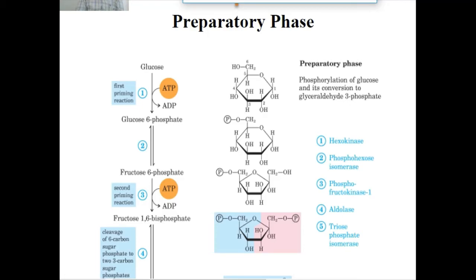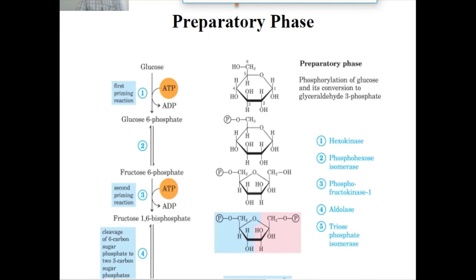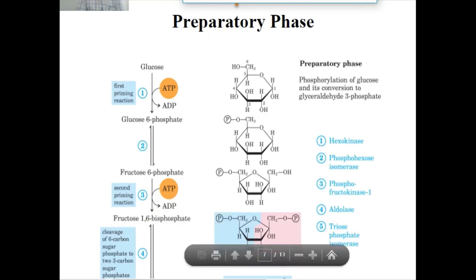The third reaction or the third step is conversion of fructose 6 phosphate into fructose 1,6 bisphosphate. Means this is also a phosphorylation of a sugar molecule.